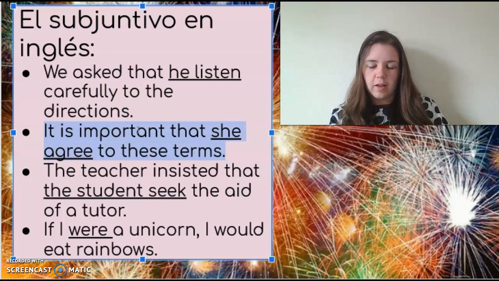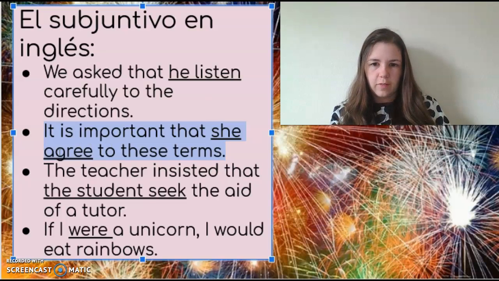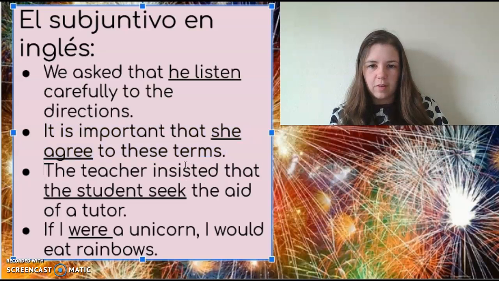It is important is giving one of those impersonal phrases, an opinion, and she agree would then have to be in the subjunctive tense. Another instance, the teacher insisted that. The teacher insisting is someone's opinion. So then the second part, that the students seek the aid, has to be in subjunctive.